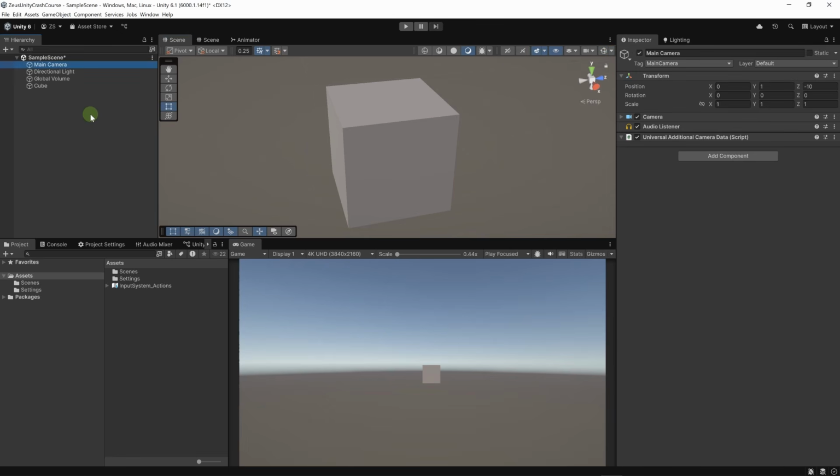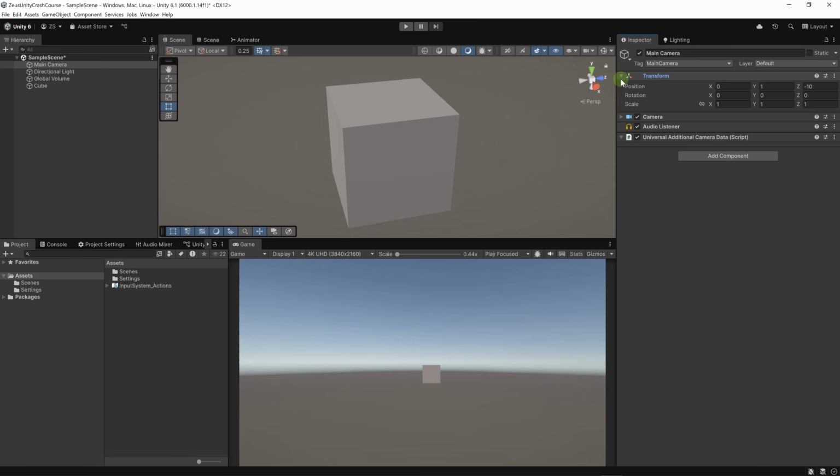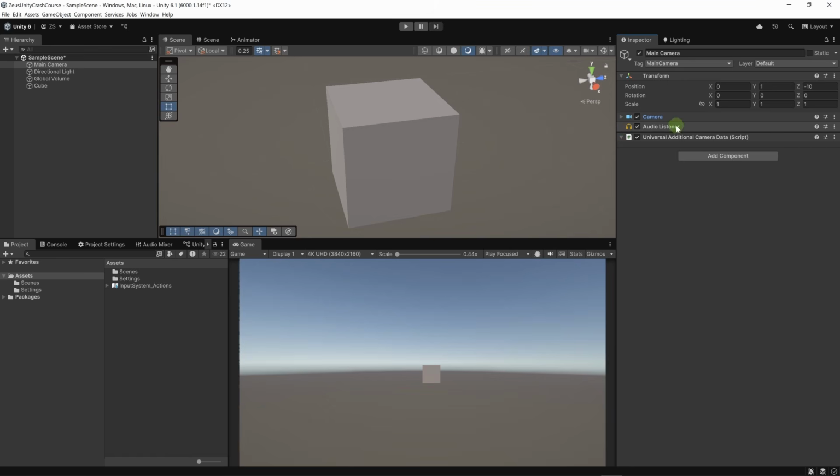A game object is made of components. For example, here, when I click on the Main Camera, I can see the components of the Main Camera on this panel. This is called the Inspector. We have a Transform. Any object that's present in the scene has a Transform component. This is a mandatory component that Unity adds to every game object. Then we have the Camera component with some parameters. And here we have an Audio Listener.